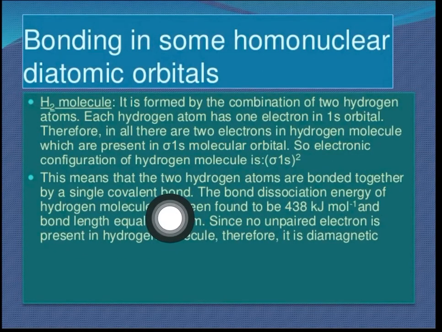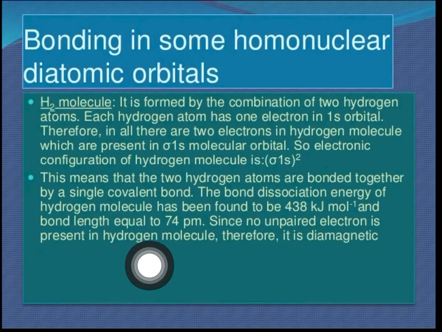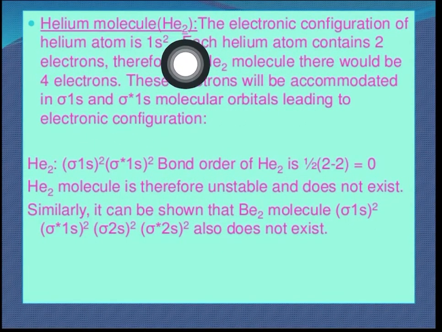Only one bond order is there, that's why. And the energy, no need to remember that, no problem. No unpaired electrons are present in hydrogen and therefore it is diamagnetic. Understood? This was simple. Okay, now when we talk about helium, helium is He2.